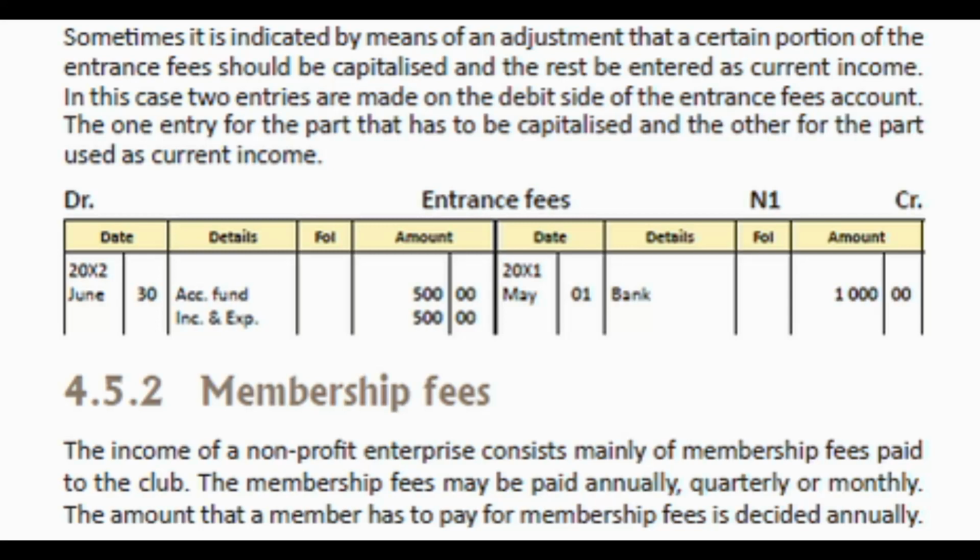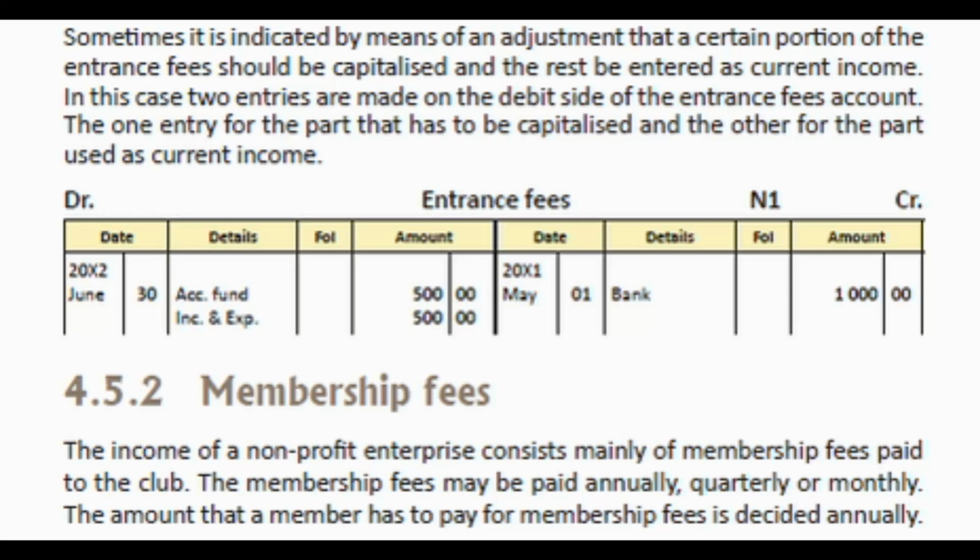So the part that must be capitalized, we're going to transfer that to the accumulated fund account. So we're going to debit entrance fees with that amount, and the contra entry is accumulated fund. And the part that can be used to cover the expenses, in other words, that can be used as an income, we are going to transfer that amount to the income and expenditure account.